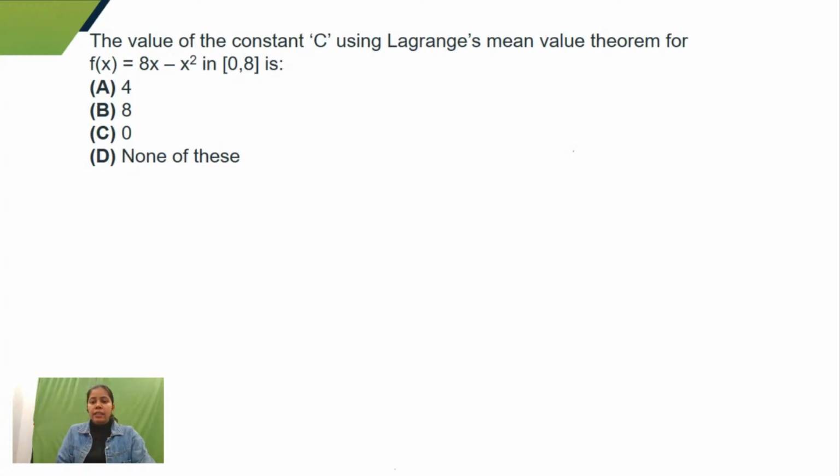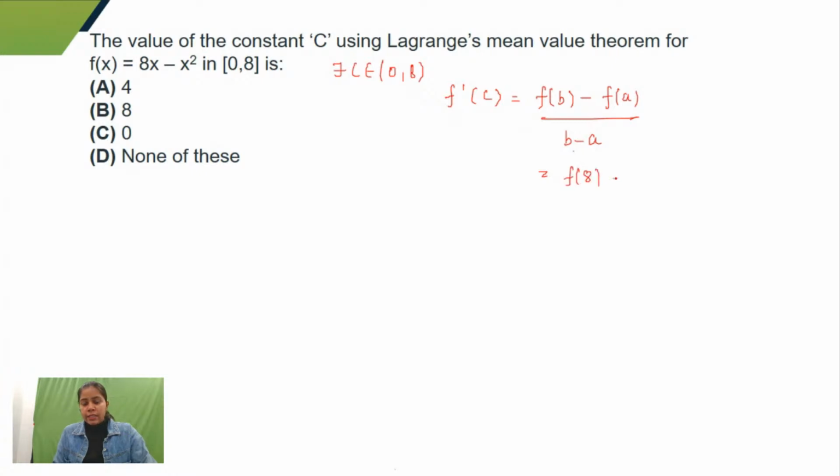You can remember that. Usually they do not ask questions on it, but I prefer that students know because it is very simple. It says that if f is continuous and differentiable on this interval, then there exists c belonging to the open interval 0 comma 8 such that f dash c is equal to f of b minus f of a upon b minus a. So here in this case, f of 8 minus f of 0 upon 8 minus 0.